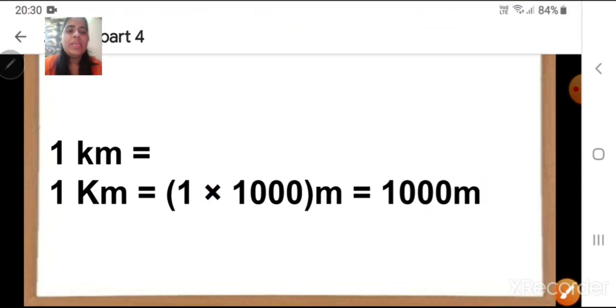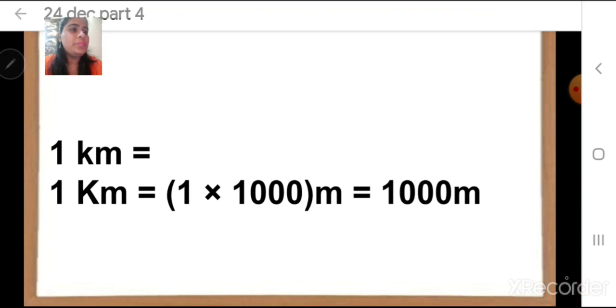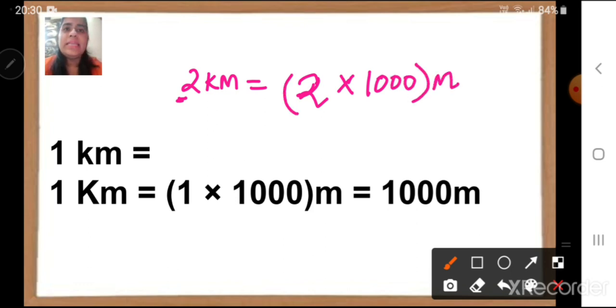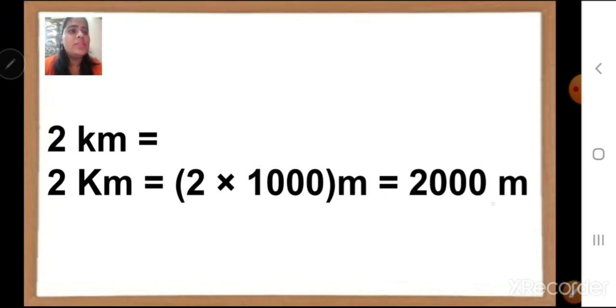The same way, if I want to know what is 2 kilometers, I will take the number 2 multiplied by 1000, and I will get my answer in meters. 2 into 1000 is 2000 meters. Right, children?